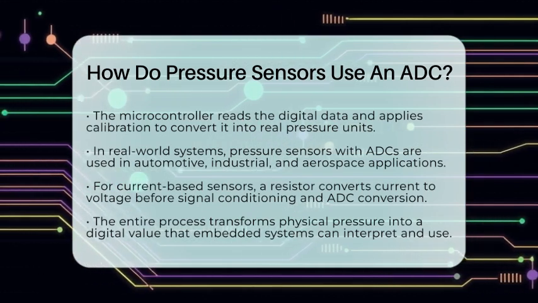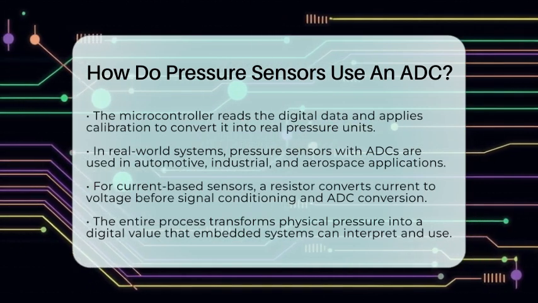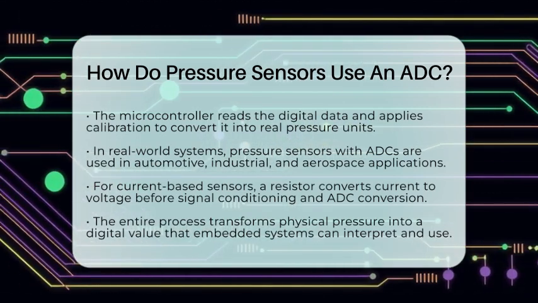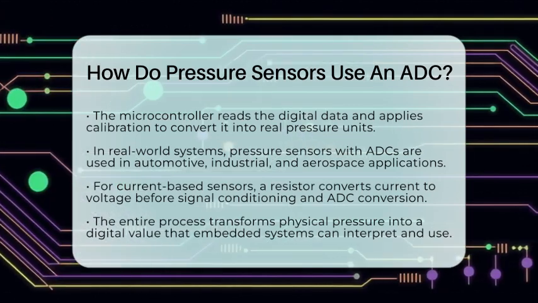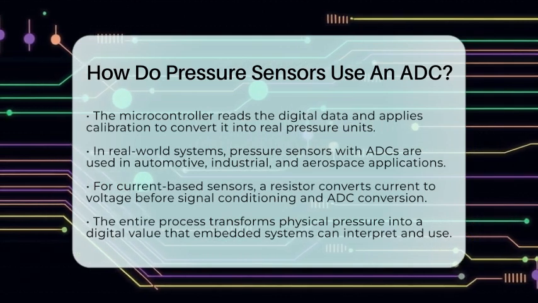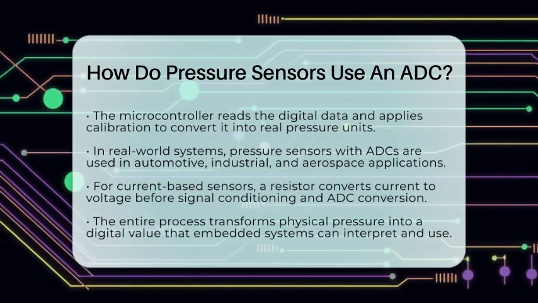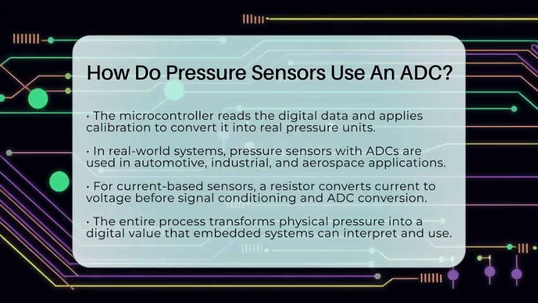So, in simple terms, pressure sensors use an ADC by first turning pressure into an electrical signal, adjusting that signal to fit the ADC's input range, converting it into a digital number, and then processing that number to find the pressure. This process allows embedded systems to accurately monitor and control pressure in countless devices and systems.